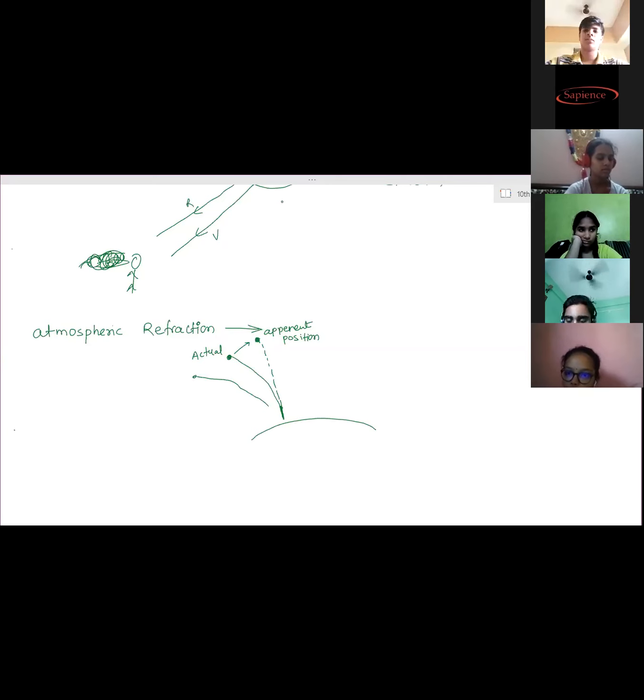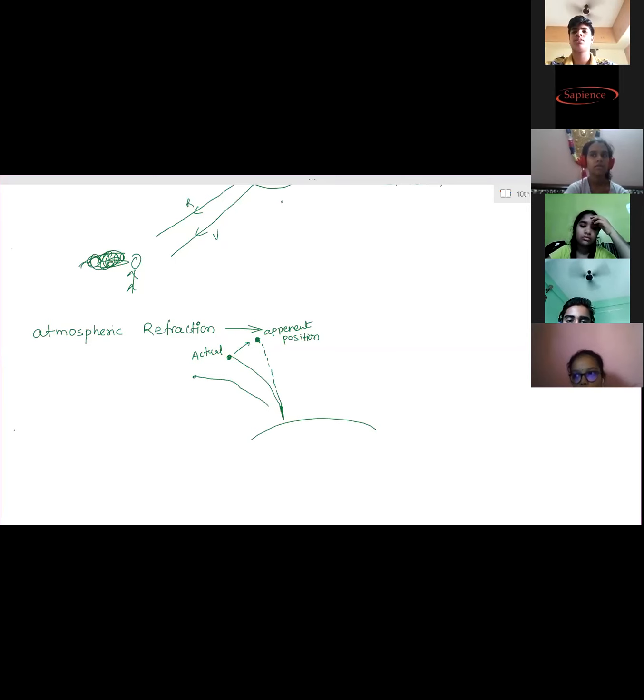So the dimness and brightness will not keep on changing, because from some points fewer rays will reach, and from other points more rays are reaching us. But as a whole, when we consider, there is not much difference in the brightness. So due to no much difference in brightness, no twinkling.